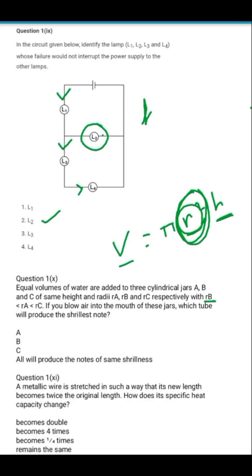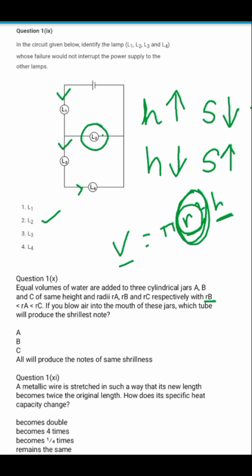If the height of the air column is more, then the sound will be less shrill, and if the height of the air column is less, then the shrillness of the sound will be more. So over here, since the height of the water column is more, that means the height of the air column will be less, so the shrillness will be more. So option number B will be the correct answer. So make sure you don't consider the height of the water column, you have to consider the height of the air column in this.